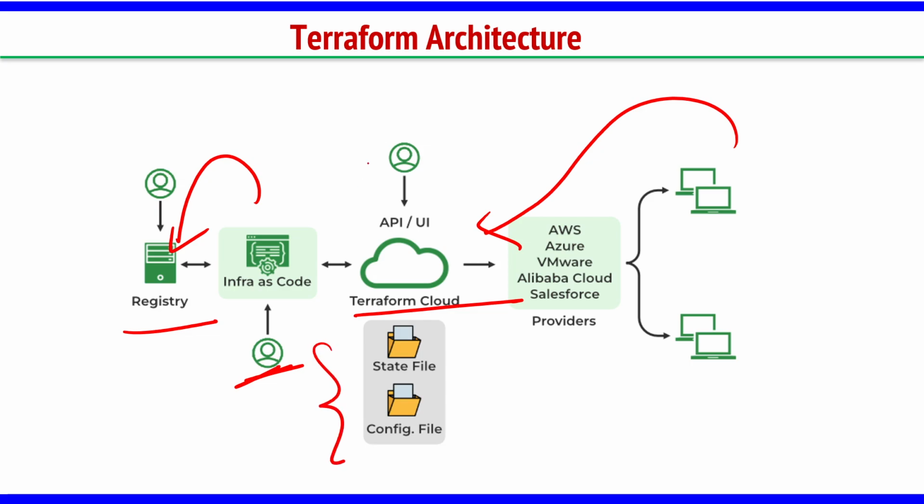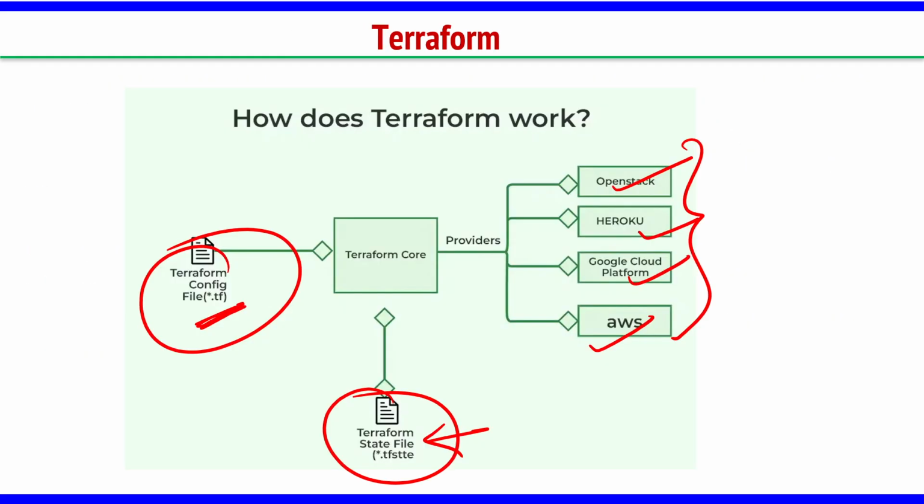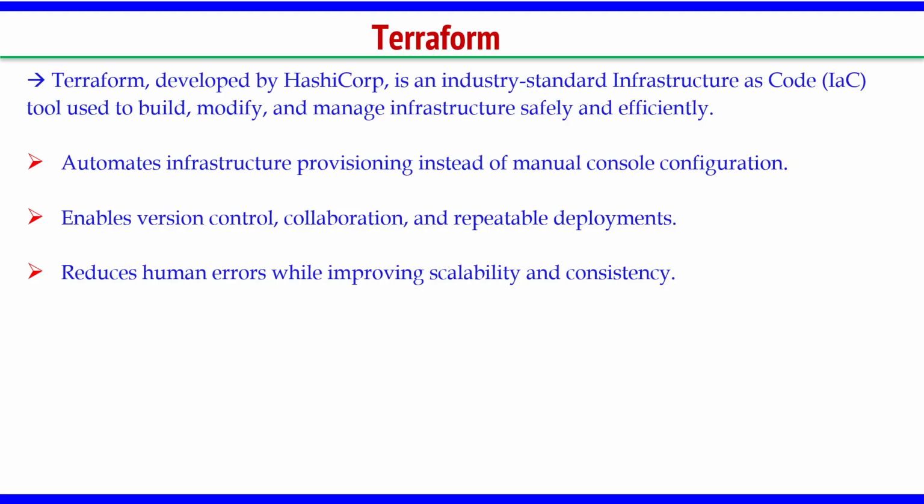It will also look for the user. Okay, so these two things will be there in the Terraform cloud, and there are providers using which we talk, right? So the core engine, the providers, and the state file. So this is about the Terraform introduction, Terraform architecture, and how Terraform works.